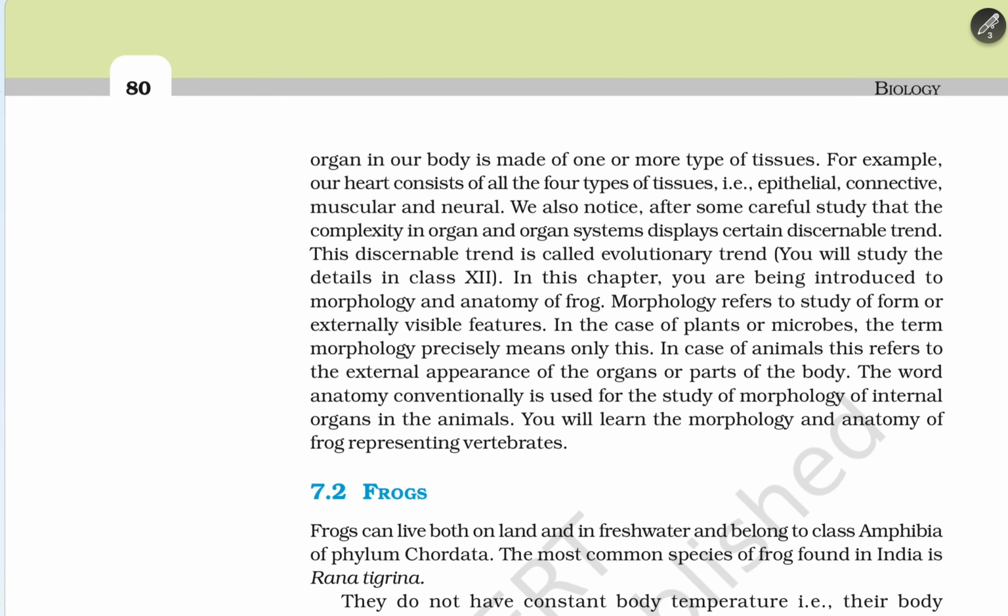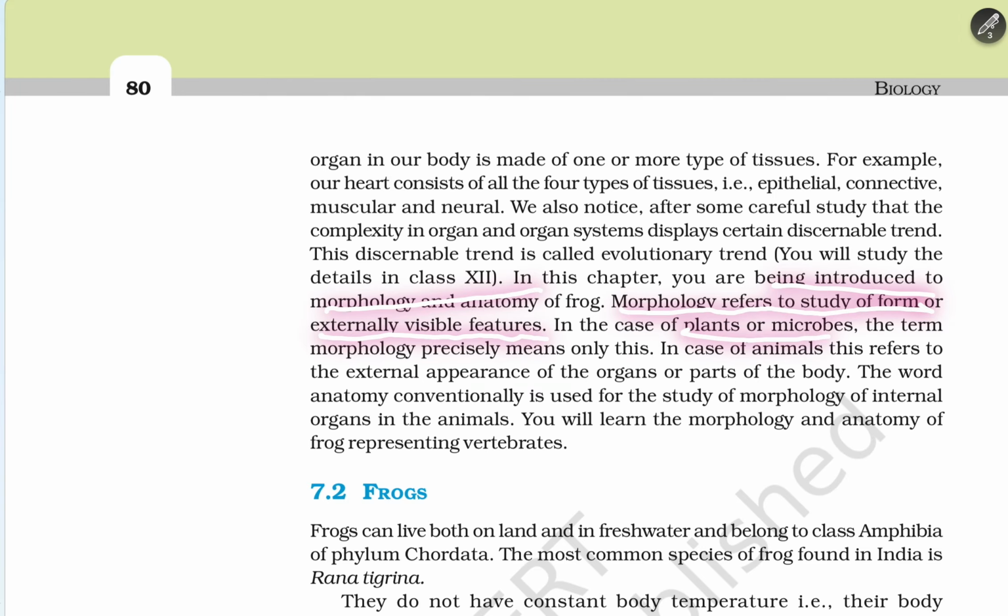We also notice, after some careful study, that the complexity in our organ systems displays certain discernible trends. These trends are called evolutionary trends. You will study them in detail in class 12. In this chapter, you are being introduced to the morphology and anatomy of a frog. Morphology refers to the study of forms or externally visible features.